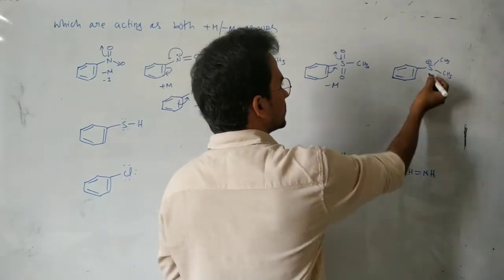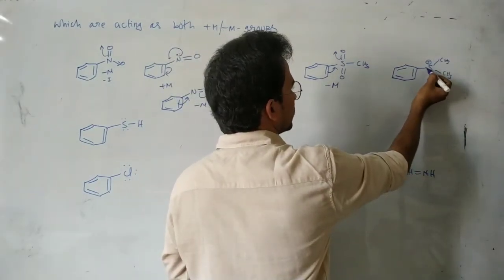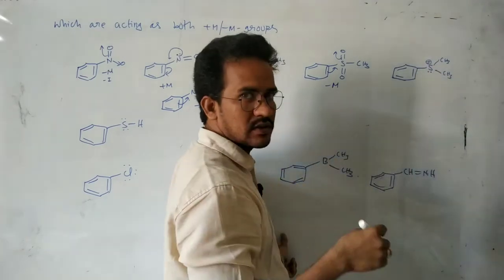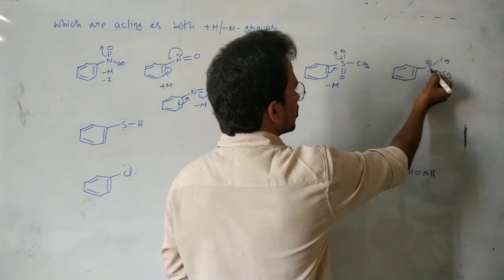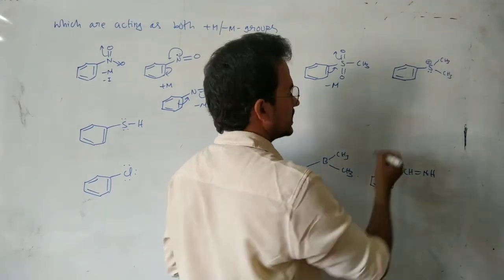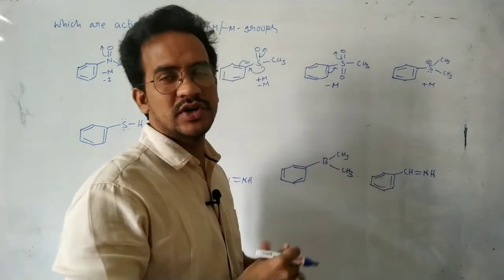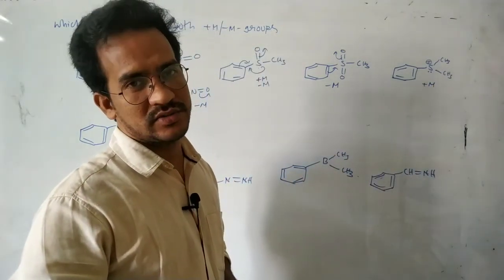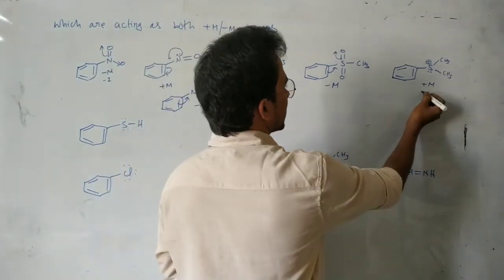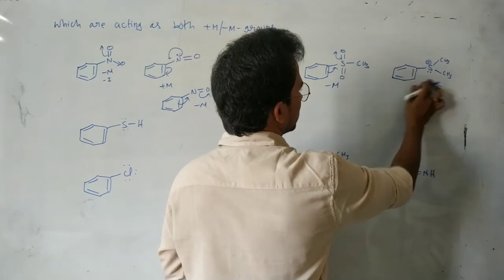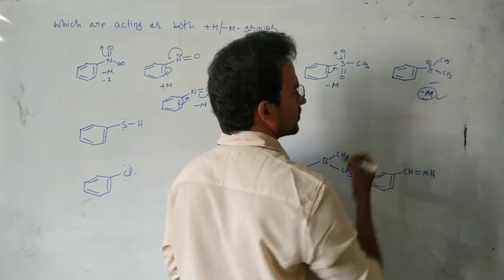Now we are coming to this one. Sulfur has 6 electrons, 1, 2, 3, 4, 5, and positively charged means here only 5 electrons around the sulfur. Here in this case, a lone pair of electrons is there, but it is not acting as a plus M group because there is already a positive charge, so it cannot donate the lone pair of electrons. But this one acts as a minus M group only.